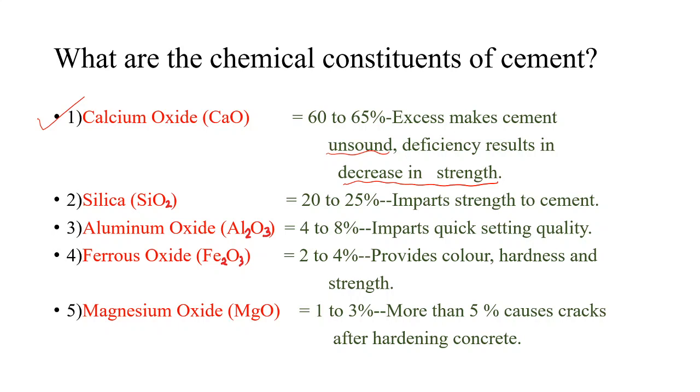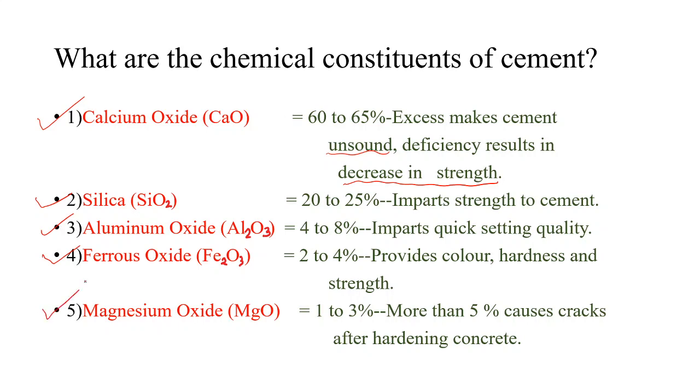Then second chemical constituent is silica, SiO2. It is about 20 to 25%. Its use is to impart strength to cement. Then aluminum oxide, Al2O3, it is about 4 to 8%. It imparts quick setting quality. Then ferric oxide, Fe2O3, it is 2 to 4%. It provides color, hardness and strength to the cement.